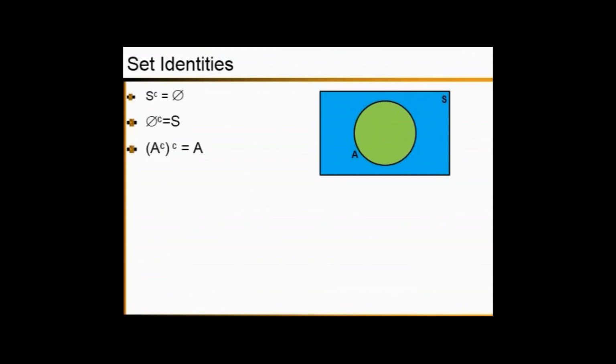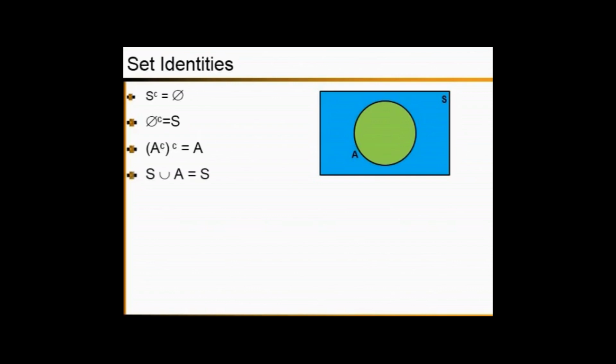So what is the complement of the blue area? That is the set which is outside the blue color area. The only set of elements fallen outside the blue color area is the green color area. So the green color area is the set A. So the complement of the complement of A equals A.